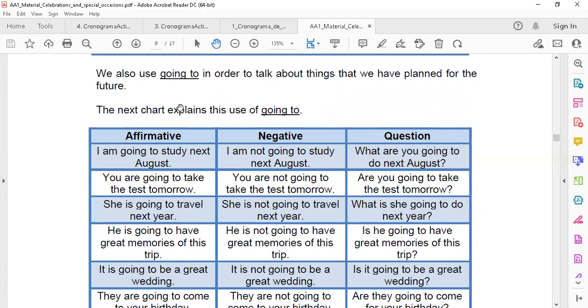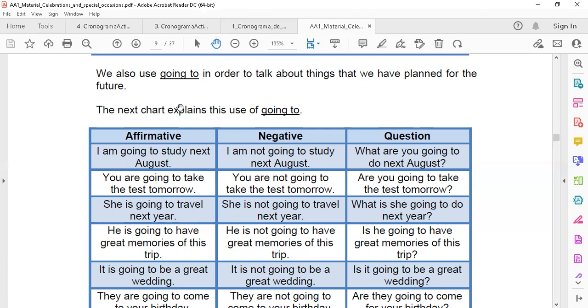Ustedes pues conocen que el will también se usa para el futuro, también se usa el presente simple para el futuro, bueno, hay muchos sentidos ahí. Cada uno pues tiene un propósito distinto. Entonces sabemos que para cosas que ya han sido decididas, determinadas y están en la agenda, vamos a utilizar el presente continuo.